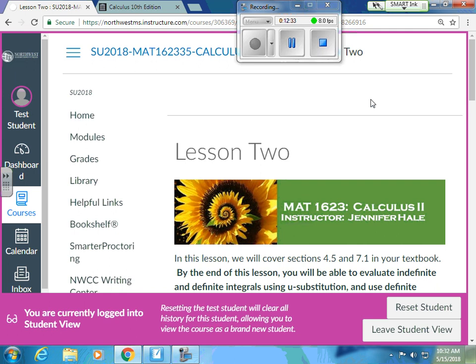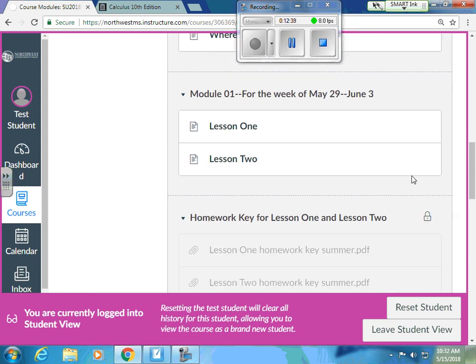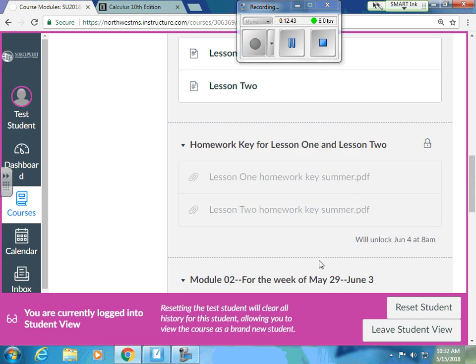And then again, I want to show you this. These are broken down, and I want to make sure you see this. Each module has a due date. Those homeworks that you're turning in for me, I want you to be able to use them and study, but you need to make sure you've got them right. Once the due date for the homework has passed, the first due date for the homework is June 3rd, so this module unlocks June 4th, the very next day, the Monday, and those are the keys.